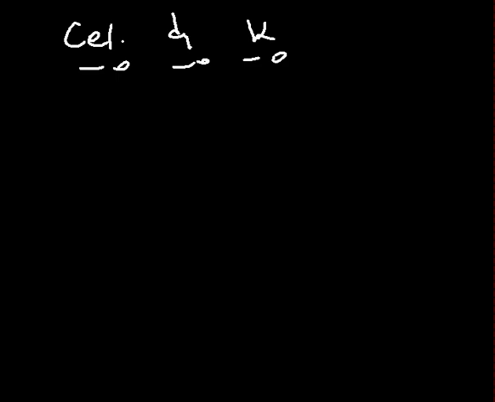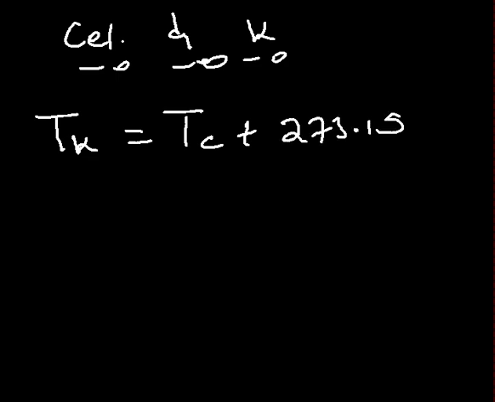So how can we relate these temperature scales? According to the principles behind, the relationship between these two temperature scales can be expressed using the formula: temperature in Kelvin is equal to temperature in Celsius plus 273.15.